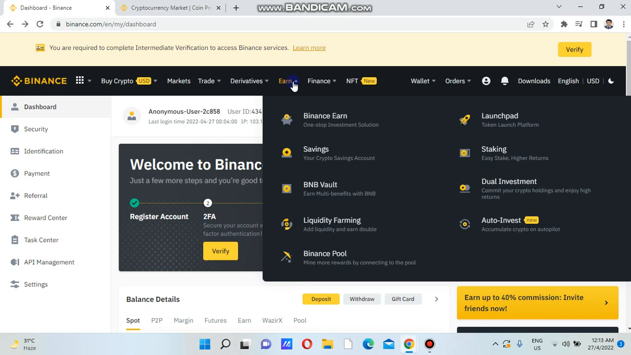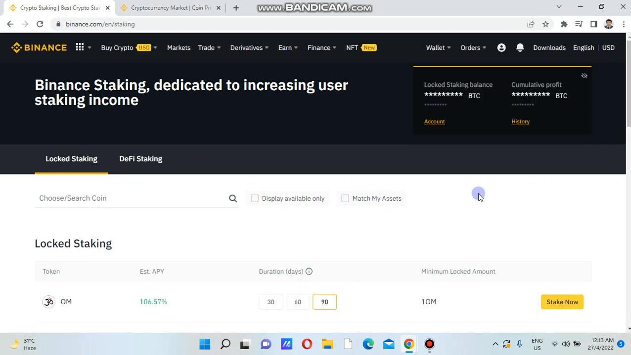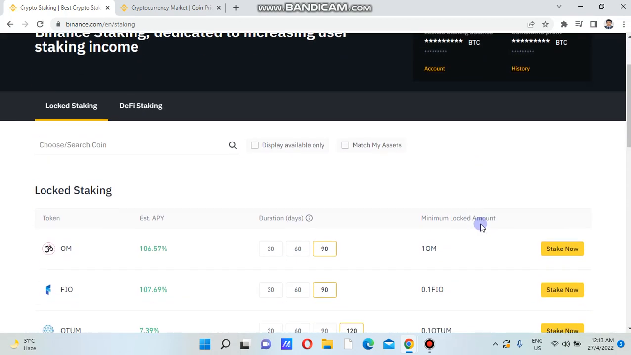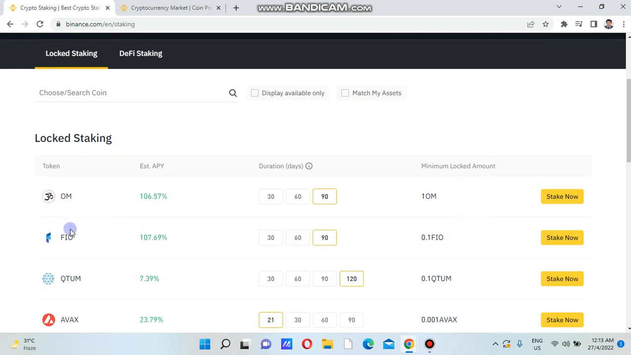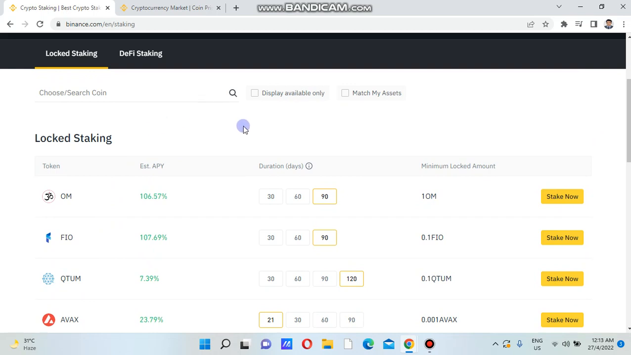ways of earning in Binance: Binance Earn, savings, BNB vault, liquidity farming, Binance pool, launchpad, staking. Here is the staking, where you can earn a passive income from Binance. Let's click here, staking. Here you will get different types of coin available in staking, that is OM, FIO, QTUM, AVAX, different types of coin.